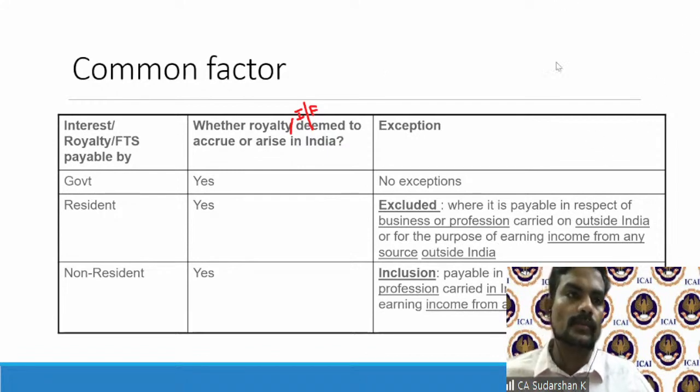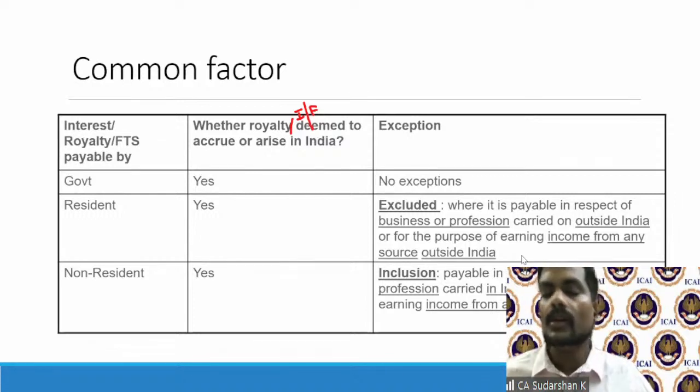We will also look at a few examples on the exception as well. The exceptions are if it is payable in respect of business or profession carried on outside India or for the purpose of earning income from any source outside India.